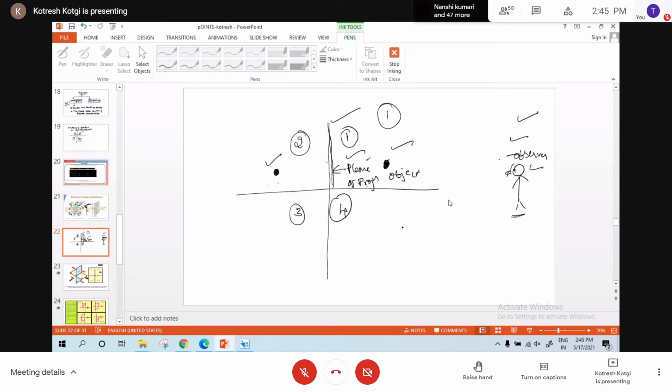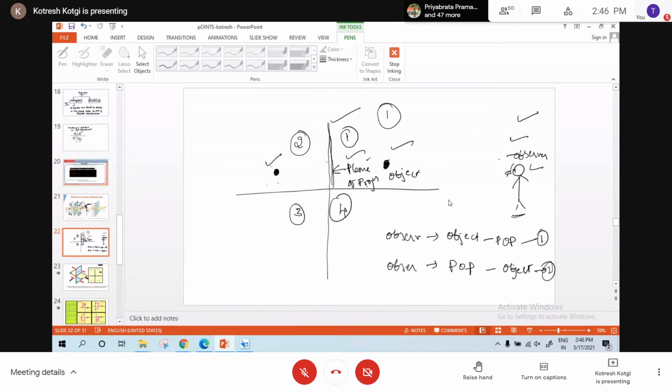The first sequence is observer, then object, then plane of projection. POP, I'll write P, plane of projection. The second possibility is observer, plane of projection, and object. So this is first type of sequence.